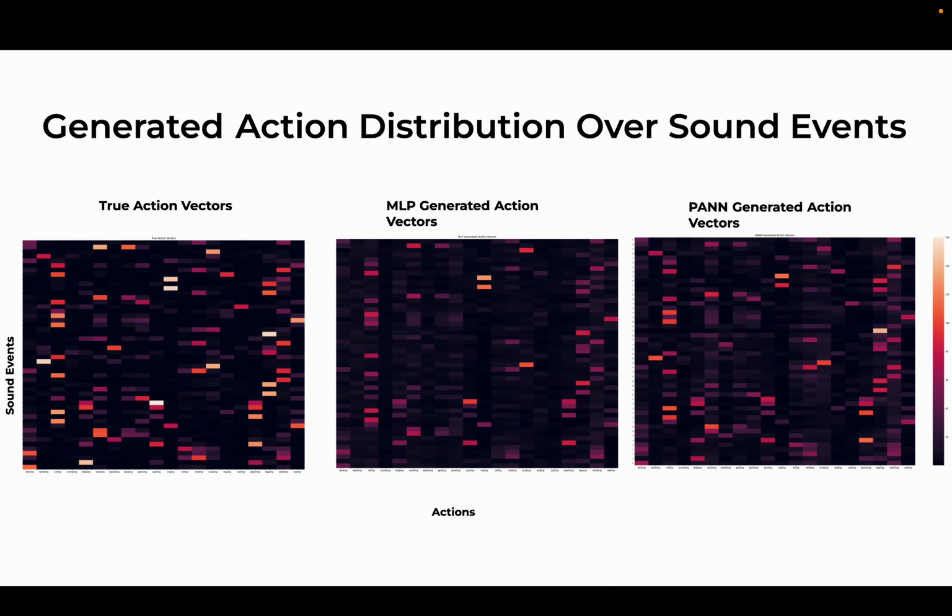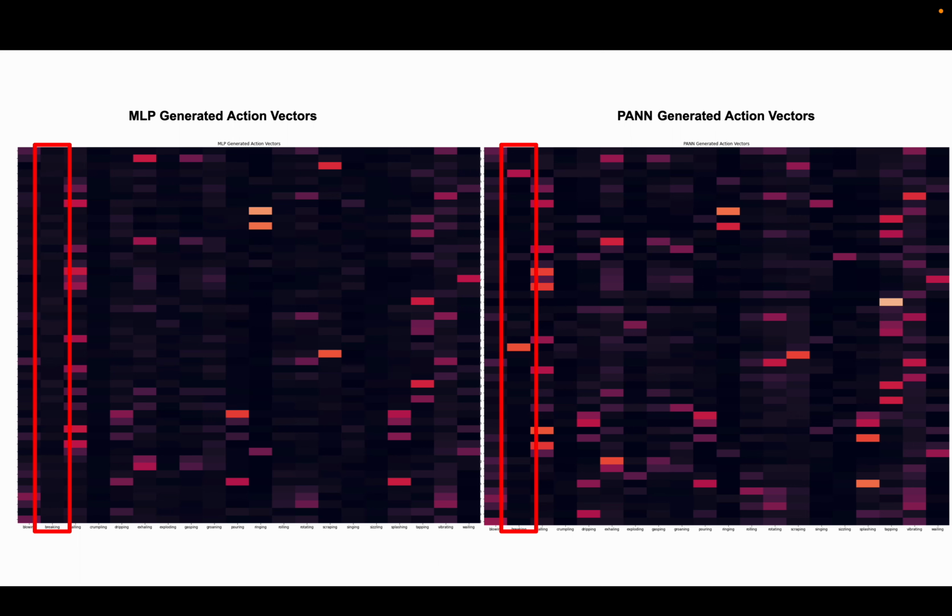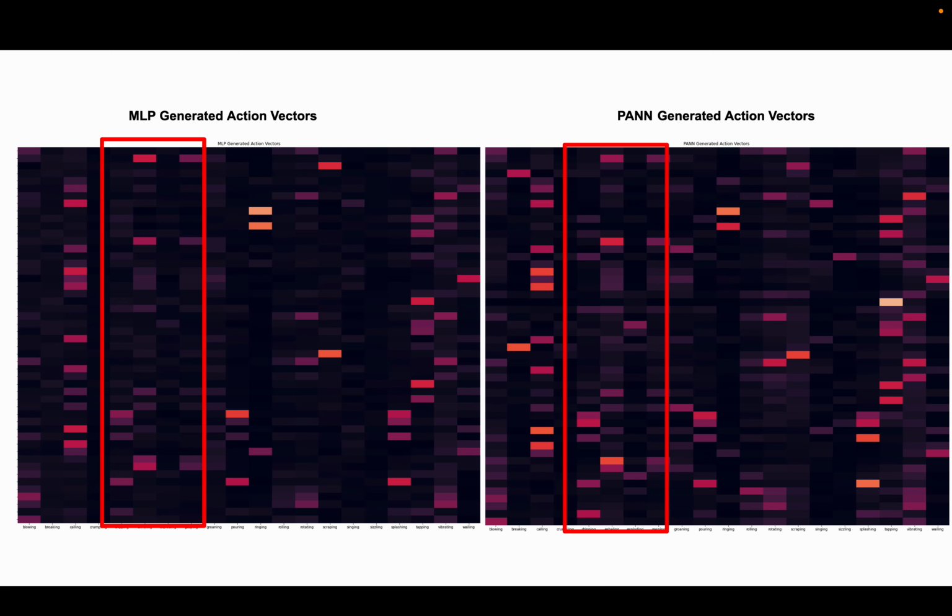To compare our MLP-generated action vectors versus the PAN ones, we look at the heat map. Actions here are along the x-axis, and the sound events are along the y-axis. The leftmost heat map corresponds to the true action vectors, and we hope to produce action vectors that are most similar to that. Taking a closer look at the heat map for generated action vectors, we observe some interesting differences. In the highlighted box are the action scores for the action class breaking, and we see that PANs are able to capture the information that MLPs completely miss out. And overall, PANs produce higher scores for action classes.